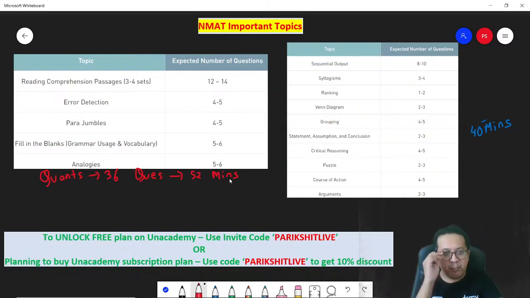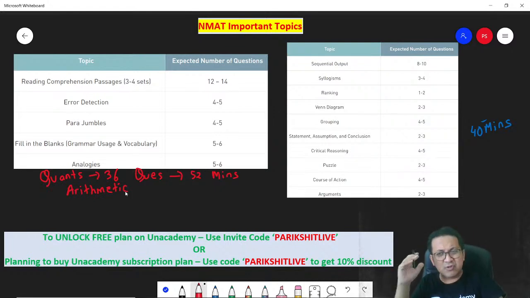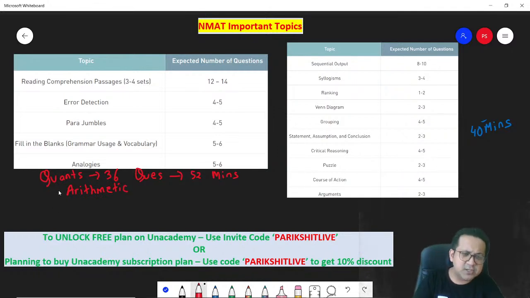The most important topic in quants is arithmetic. There is nothing more important in quants than arithmetic. You don't have to prepare for all of it. You don't have to prepare a lot of mensuration, trigonometry. They will not ask you. But arithmetic: percentage, profit loss, discount, ratio, proportion, variation, average, mixtures, allegation, time and work, time and distance, and SICA. These 7 chapters you got to do very well.